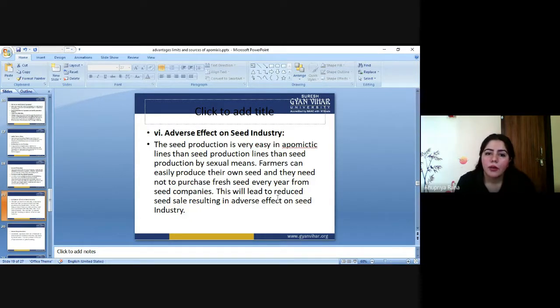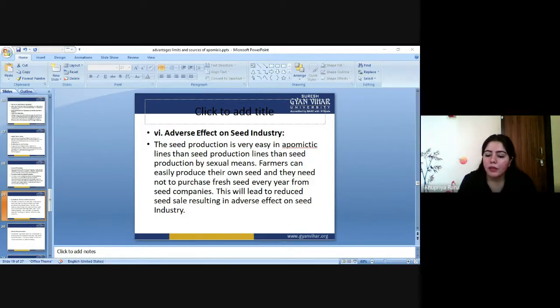Limitation is carried out here: adverse effect on the seed industry. How will it influence the seed industry? Take an example: if a shop is producing the best quality of seeds, having everything best in that particular seed, then why would people buy other seeds?